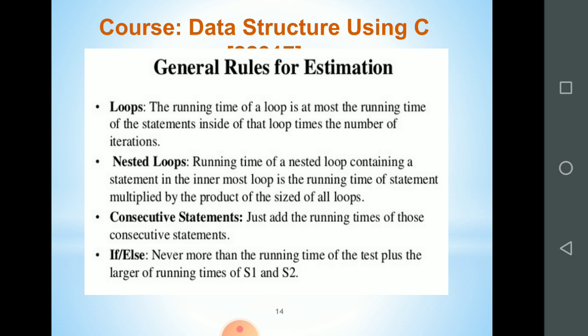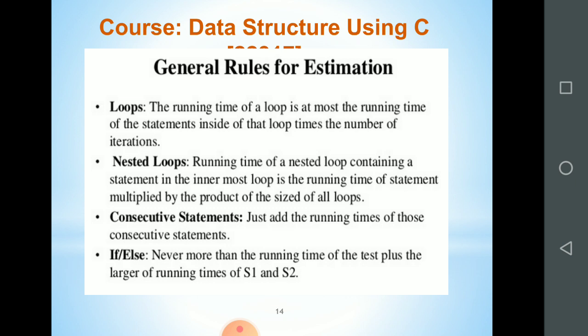Okay, number of loops, if we consider, so the running time of a loop is at most the running time of the statements inside that loop times the number of iterations. If there are 5 elements or 5 statements inside a loop and the loop will execute n number of times, so the total amount, or you can say the time complexity of that particular thing, is 5 multiplied by n. If it is nested loop, then it is 5 into n.